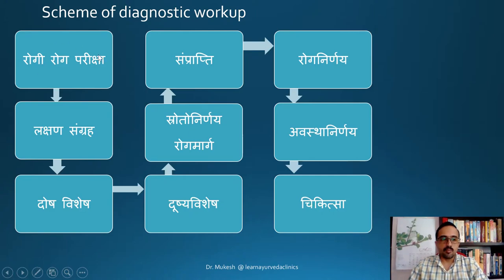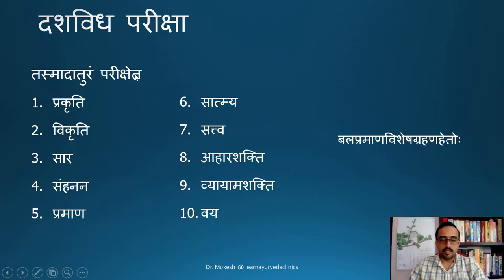So in this Rogi Roga Pariksha, there are several methods including Trividha, Shadvidha, Ashtasthana Pariksha, etc. And one among the important Rogi Pariksha is Dashavida Pariksha. In Dashavida Pariksha, which is dealt with in detail in Charaka Vimanasthana, 8th chapter, there is an extensive explanation regarding all those factors or therapeutic indicators that have to be explored in a patient during the clinical encounter. So let us move into Dashavida Pariksha.